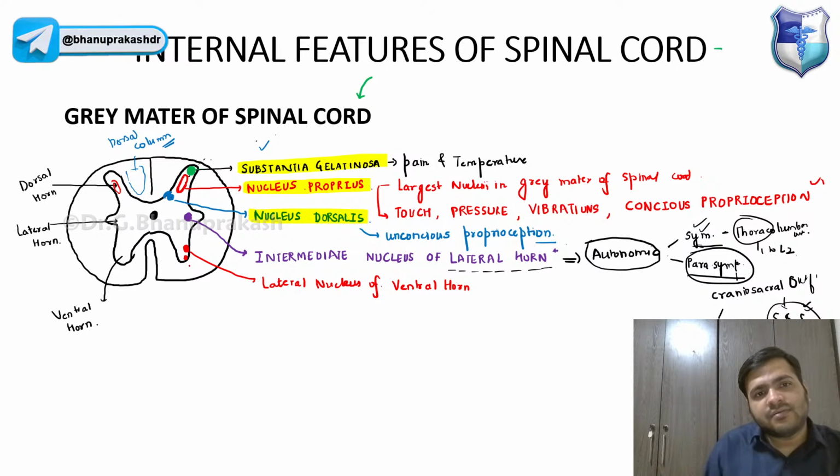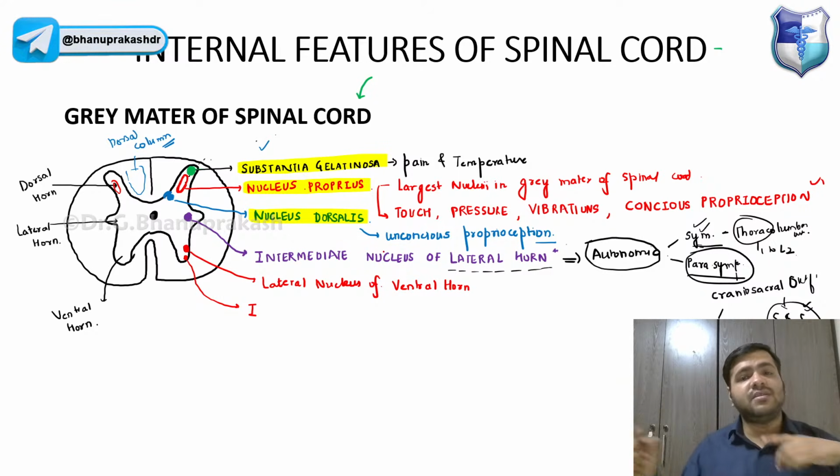Then in between we have the intermediate nucleus of the ventral horn.